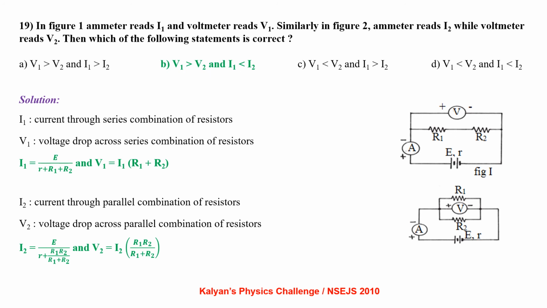Now I2 is the current through the parallel combination of resistors, V2 is the voltage drop across the parallel combination of resistors. We can see I2 is E by (r plus R1 R2 by (R1 plus R2)), and V2 is I2 of R1 R2 by (R1 plus R2). By comparing I1 and V1 values, we can easily see that V1 is greater than V2 and I1 is less than I2.